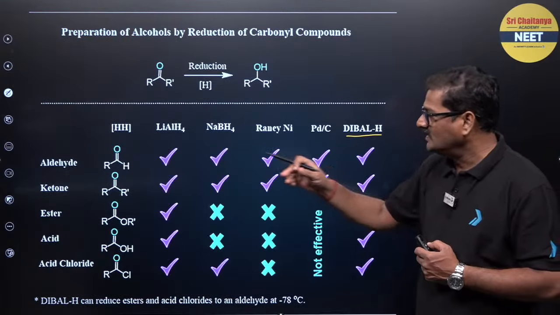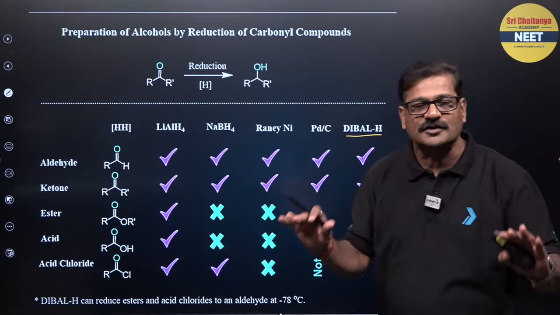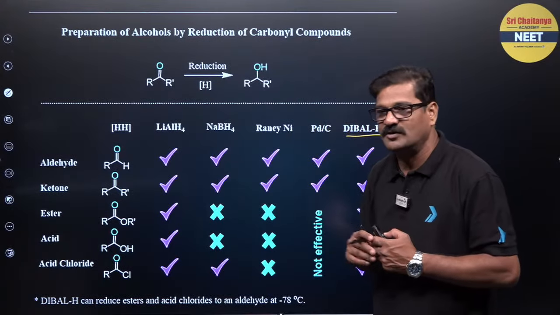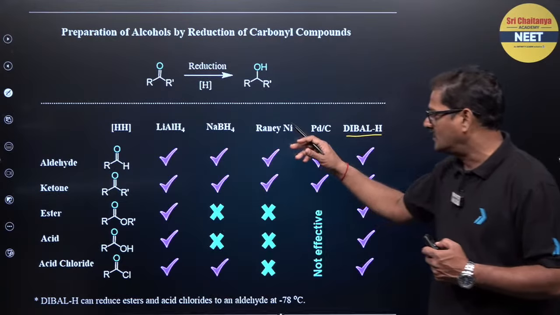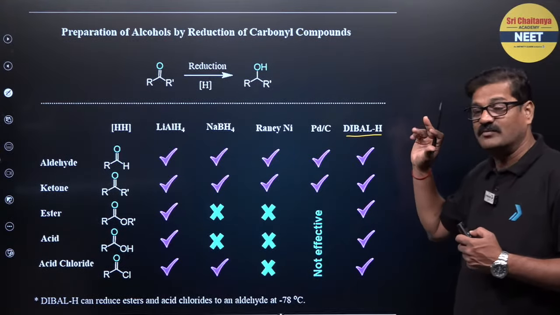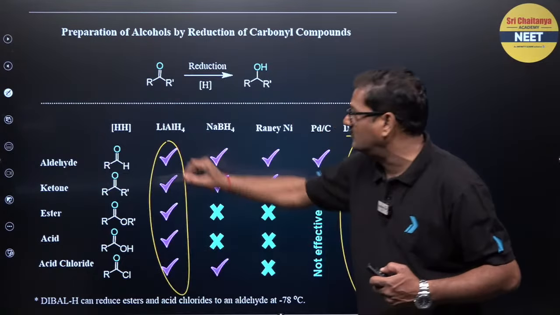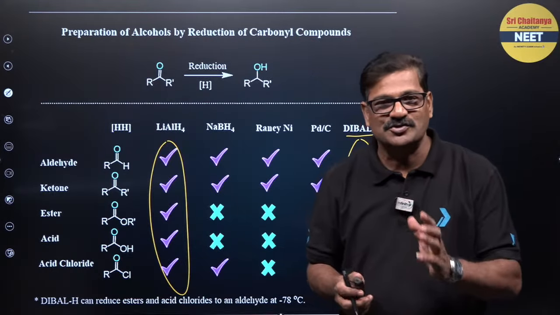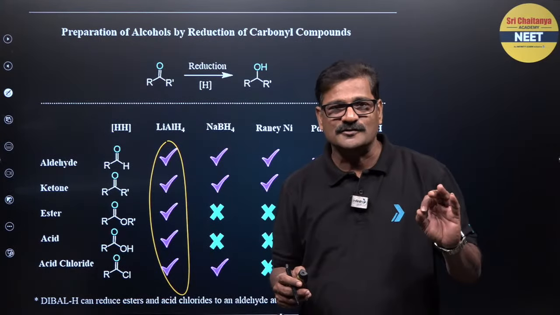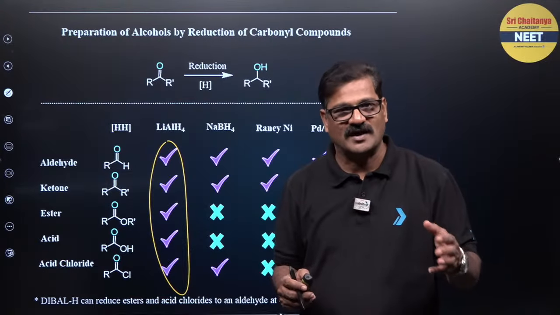And even ketone can also be reduced like this, but acid derivatives are not reduced by sodium borohydride. That's the reason why ester can be reduced by lithium aluminum hydride. Sodium borohydride and Raney nickel cannot, and it is not effective with PDC, but DIBAL-H can do all the job, just like lithium aluminum hydride. So in chemistry, lithium aluminum hydride is such a versatile reducing agent. It is used in mild acidic conditions, and it is a little expensive as well.